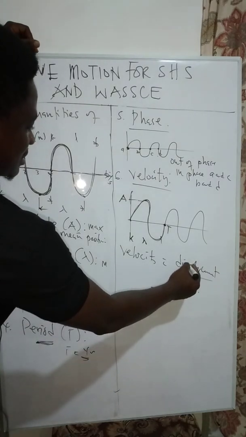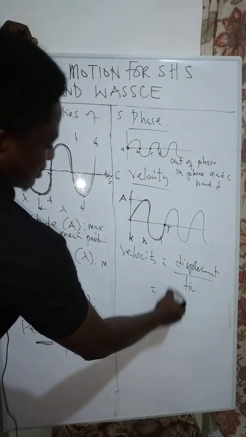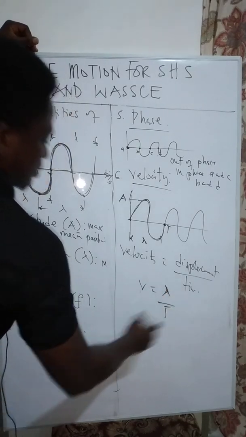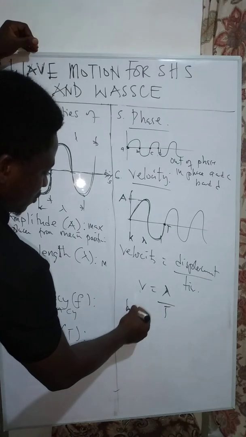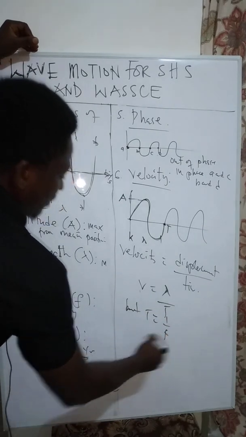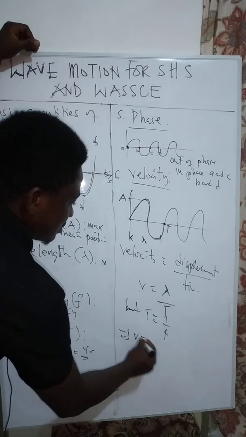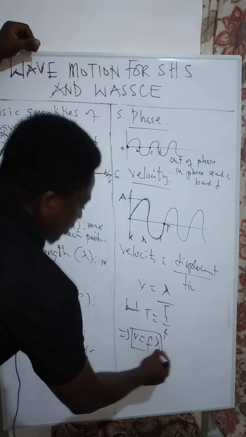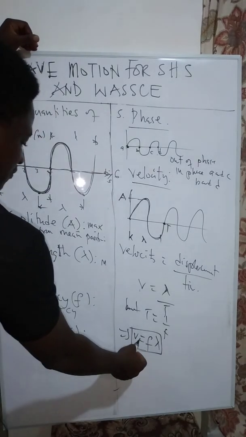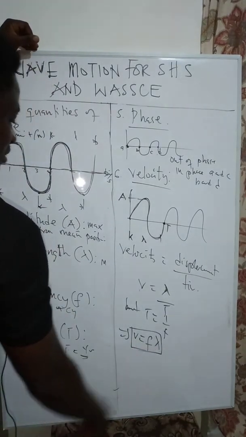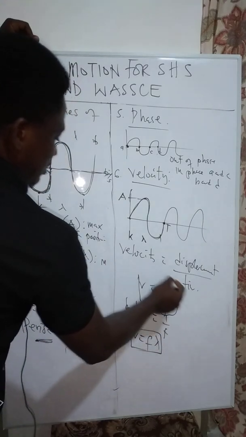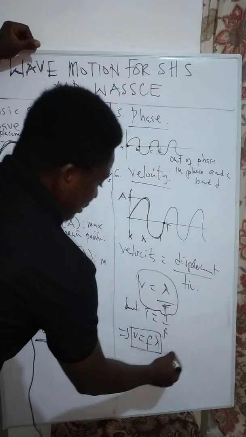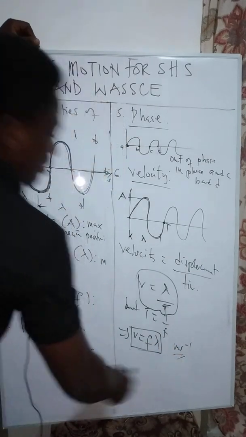So the velocity is the displacement over time, which is the distance that the particle has gone over the period T. Okay, but we know that T is equal to 1 over f. So we can say that velocity is equal to f multiplied by lambda. Okay, so this is the relation that we have for velocity, frequency, and wavelength. And this is also a relation that we have for velocity, wavelength, and the period. And the unit remains meters per second.